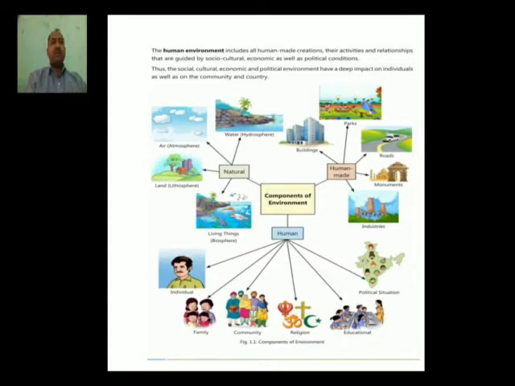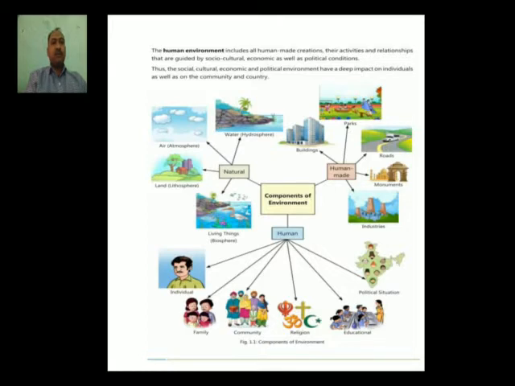Now here are some pictures, and through these pictures we can easily understand what the components of environment are. These components are clearly classified into three parts: natural environment, human-made environment, then human beings. So human beings are also part of the environment. Whenever we think about natural environment, we must think of three important things shown here: hydrosphere, water; atmosphere, air; and lithosphere, which means land. At the same time, living things can be part of this atmosphere.